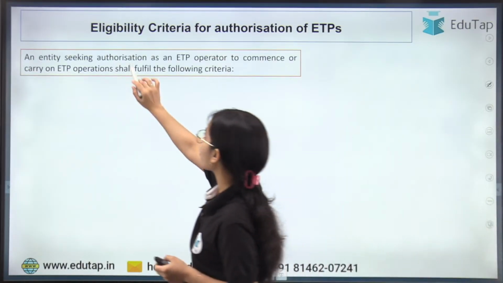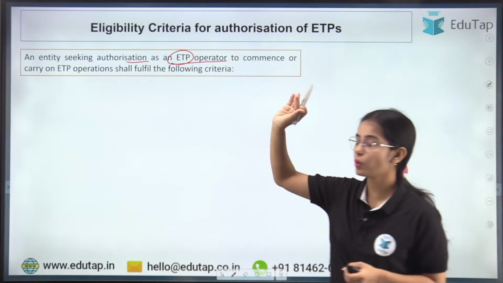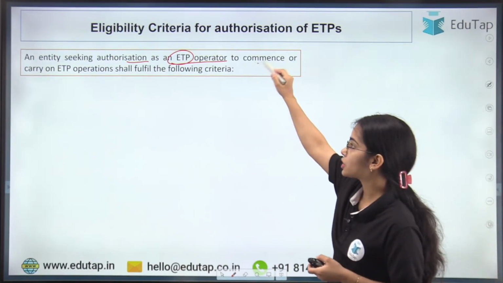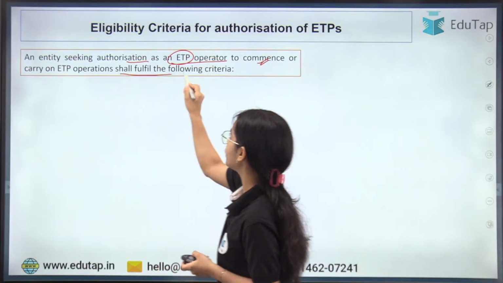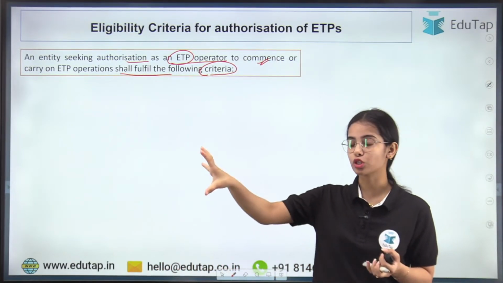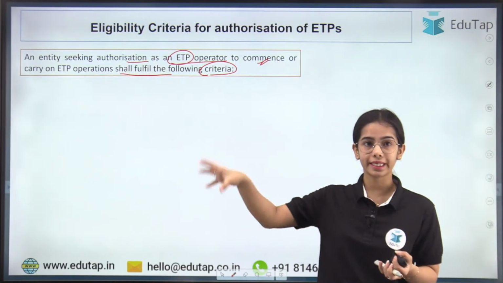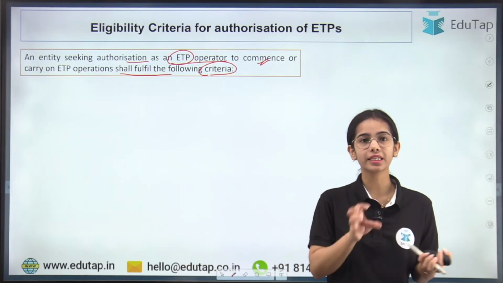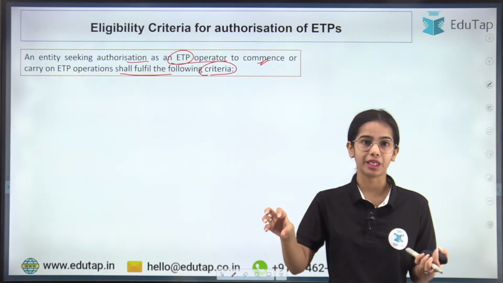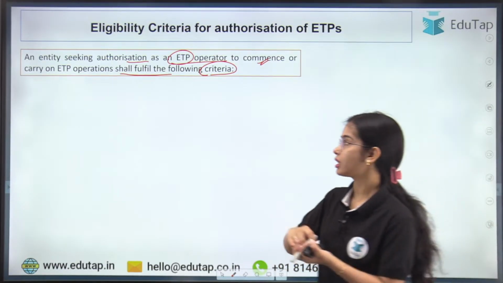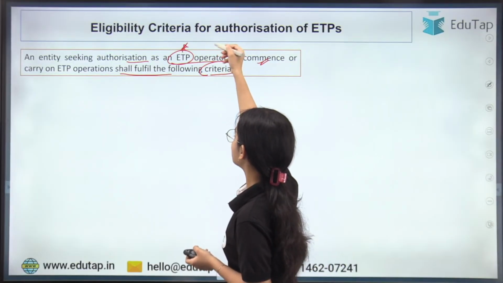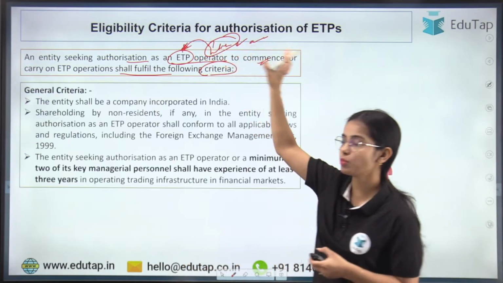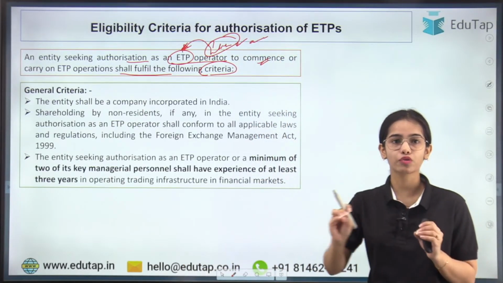An entity seeking authorization as an ETP operator. So an entity that is seeking authorization as an electronic trading platform operator to commence or carry on ETP operations shall fulfill the following criteria. So let's say that an entity wants to operate the electronic trading platform. How can the entity get the authorization to run the electronic trading platform? So it has to follow certain directions. It has to follow certain criteria.